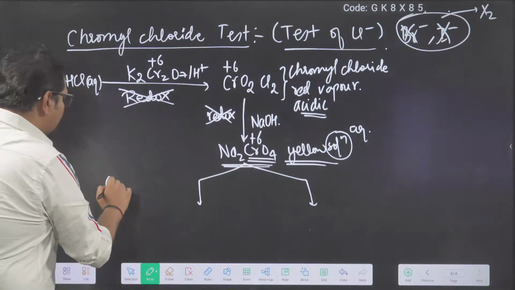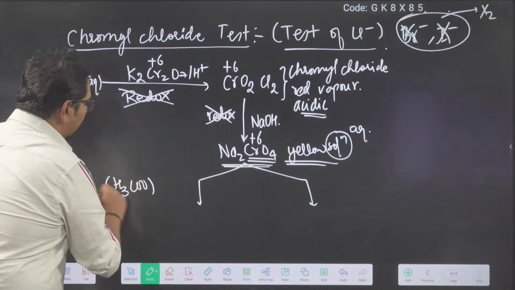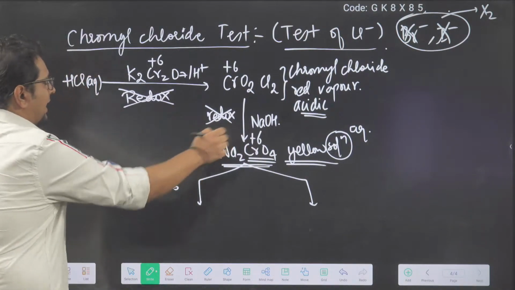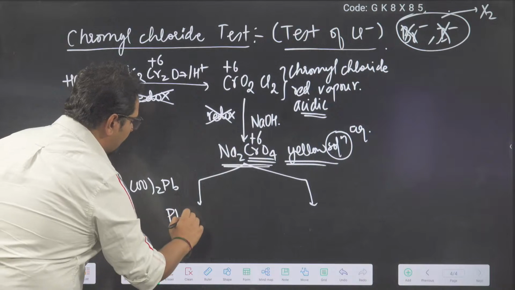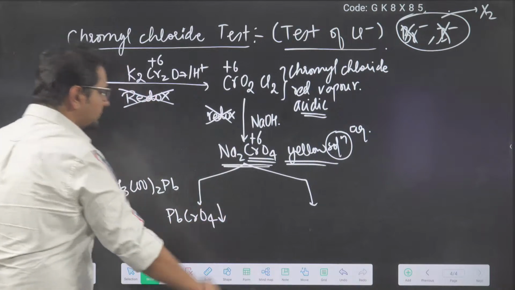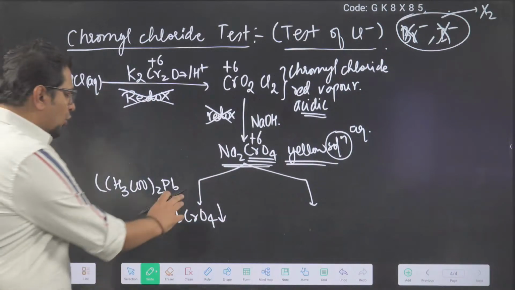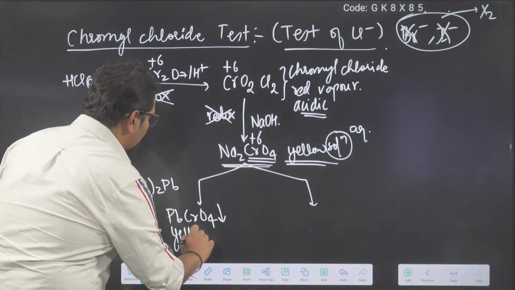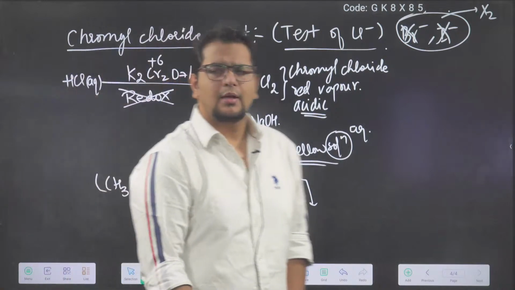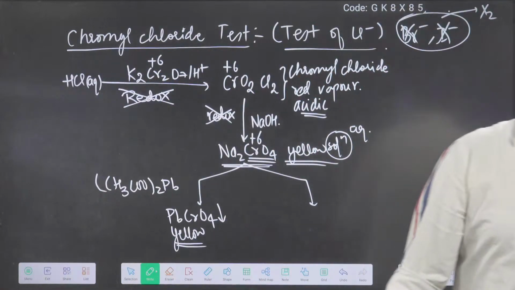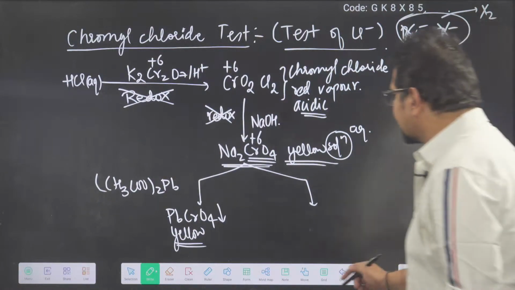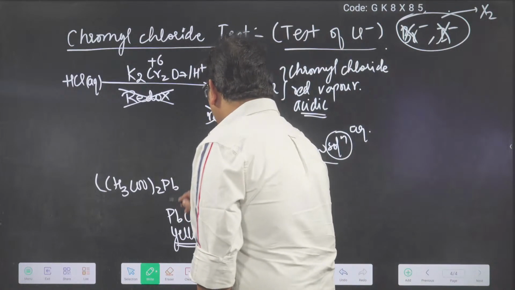In part number 1, I am going to use lead acetate solution. Lead acetate will form PbCrO4, a lead chromate precipitate. And as I said, chromate is always yellow. So if you get a yellow color precipitate, then you will understand it was a chromate.